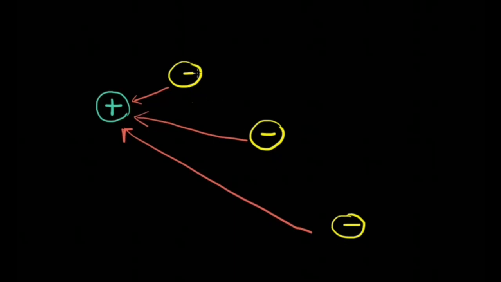So we can say that this positively charged particle has a region around itself where its influence is maximum. And as you move farther away from this charged particle, its influence gradually decreases and ultimately becomes negligible at infinity. This region around this positively charged particle is called its electric field. All charged particles, whether positive or negative, have their respective electric fields around themselves. And the strength of this electric field gradually decreases as you move farther away from the charged particle. So an electric field can be defined as the region around a charged particle where its influence can be felt.